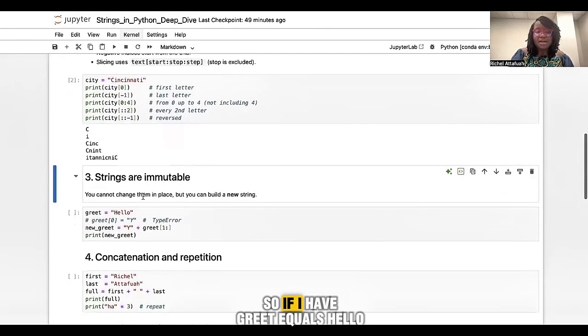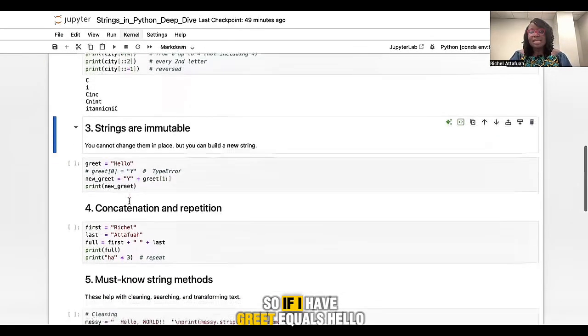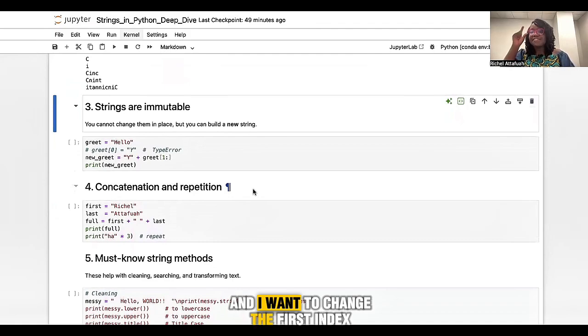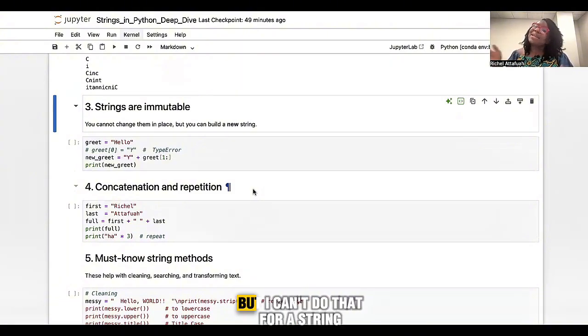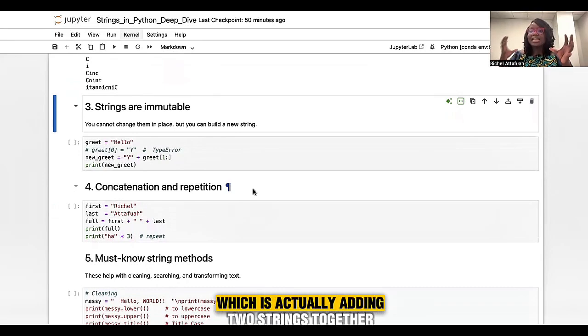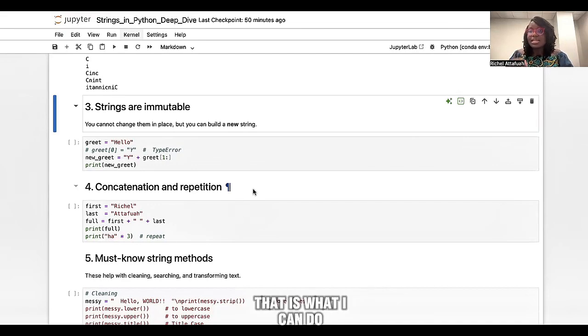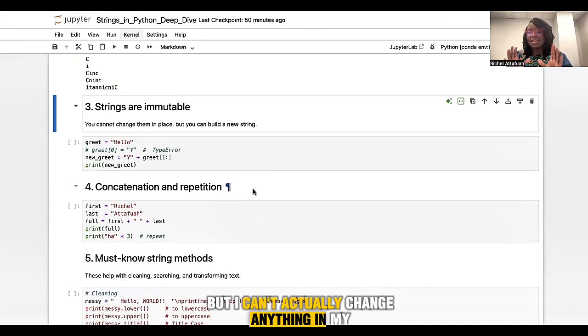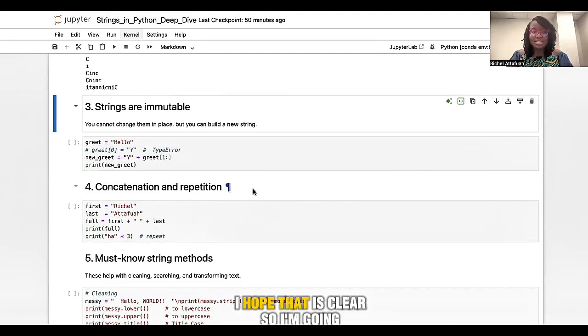So if I have greet equals hello, and I want to change the first index H to a Y, I can't do that for strings. I can do that for a list, sure, but not for a string. What I can do is string concatenation, which is adding 2 strings together. That is what I can do, but I can't actually change anything in my string. I hope that is clear.